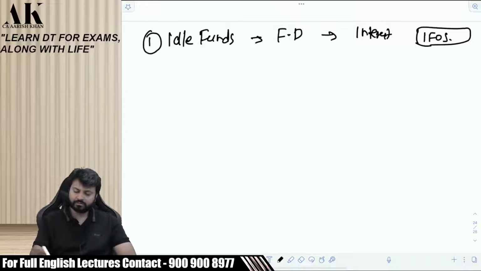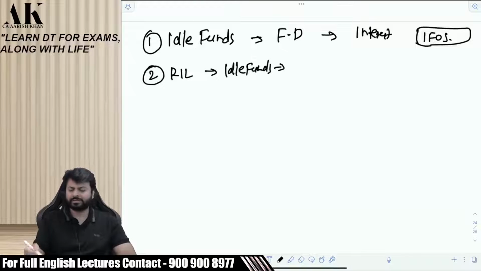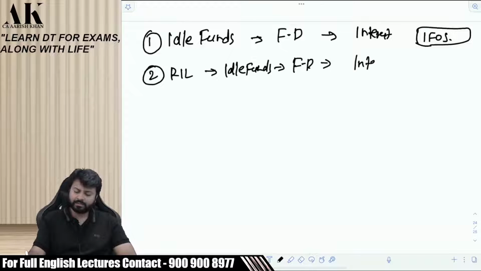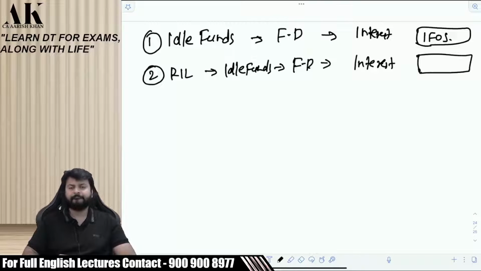Income from other source. Okay. Now suppose Reliance Industries Limited has some idle funds. Obviously Reliance also has idle funds. So they are investing in FD. They are earning some interest. Where will it go? Income from other source. Okay.